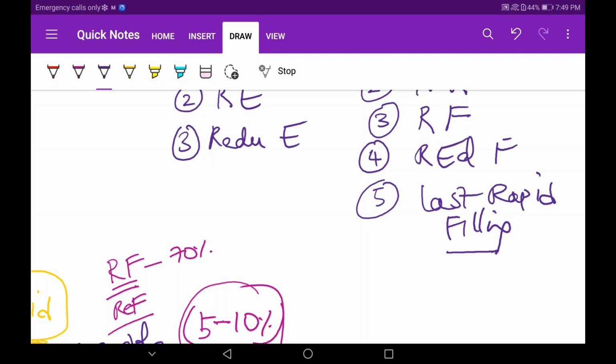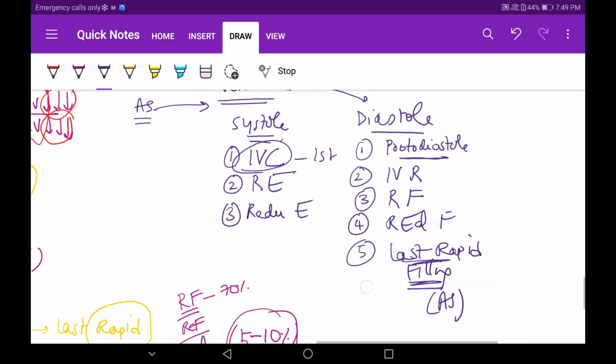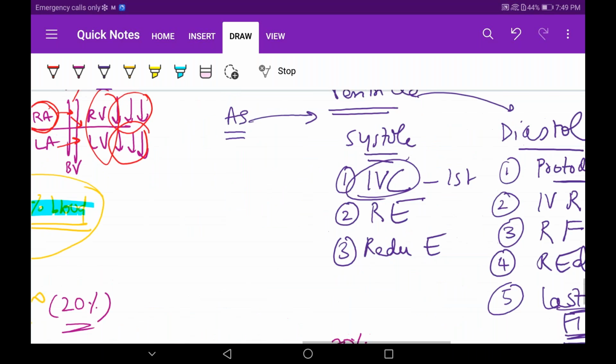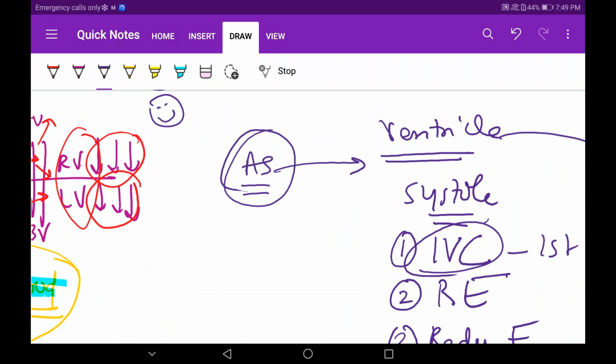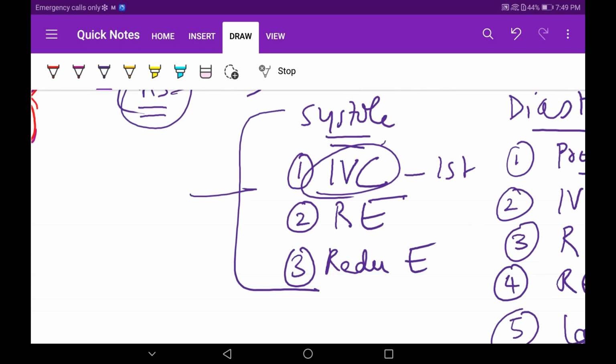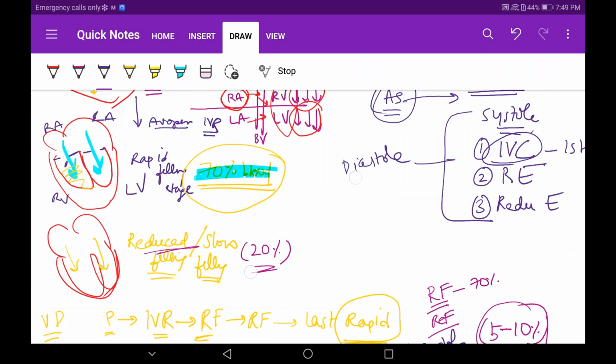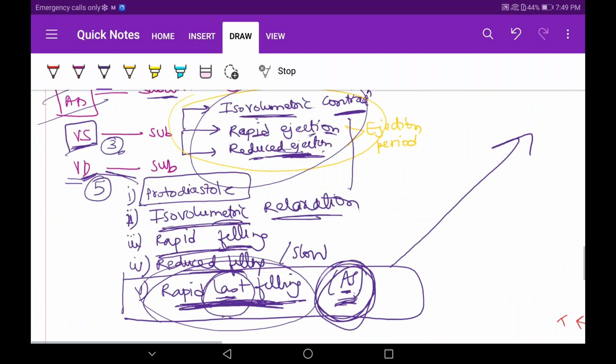Do not write it as atrial systole. Write it as last rapid filling occurring due to atrial systole. Okay, this is the main name. Last rapid filling. So now this is our cardiac cycle. Nothing happens in atrial diastole. This is the only time atria will be in systole. In all the rest of these events occurring in ventricles, the atria remain in diastole, as we have seen in our small box which we had made over here.